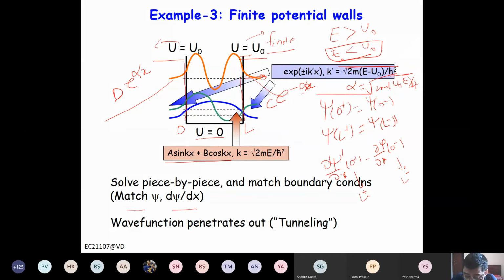But let's say this potential was small, its thickness was less. Then if the penetration is more than the barrier thickness, we will have tunneling. So outside this, again they will propagate, because outside, the energy of the electron may be more than the potential energy U naught. So that is called tunneling. So in tunneling we have traveling waves outside, and in a thick barrier we have waves decaying here. Sometimes they are called evanescent waves.